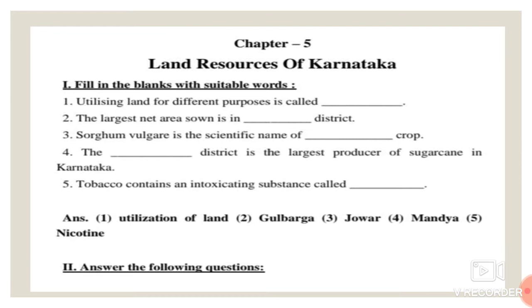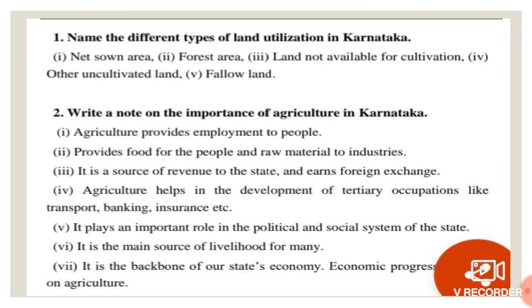Next, second main, answer the following questions. First one, name the different types of land utilization in Karnataka. First one, net area zone. Second one, forest area. Third one, land not available for cultivation. Fourth one, other uncultivated land. Fifth one, fallow land. These are the types of land utilization in Karnataka.